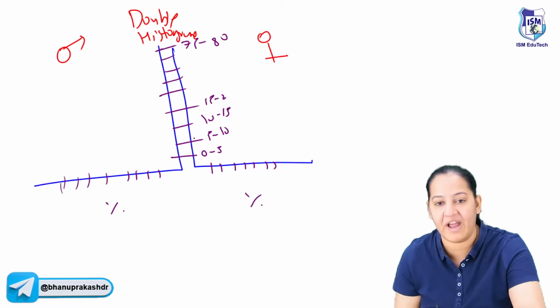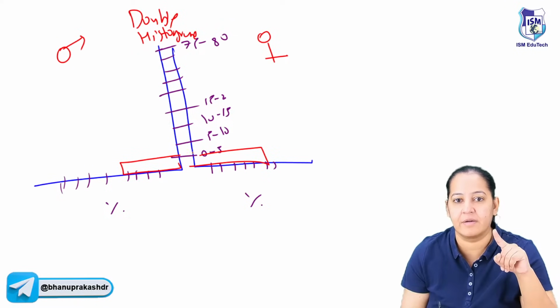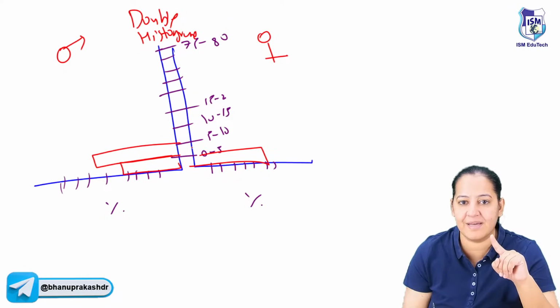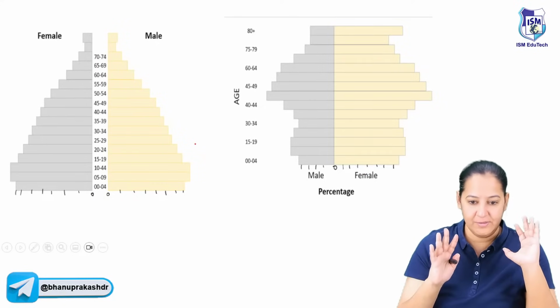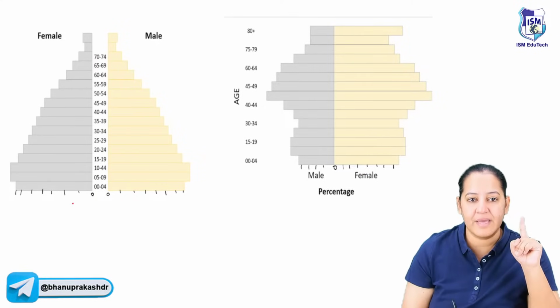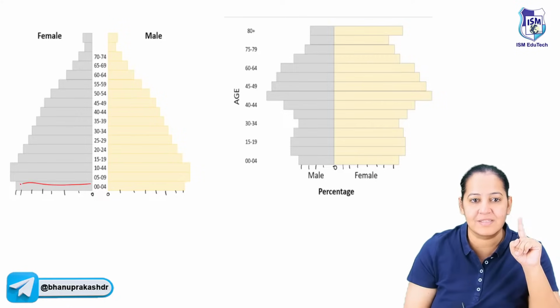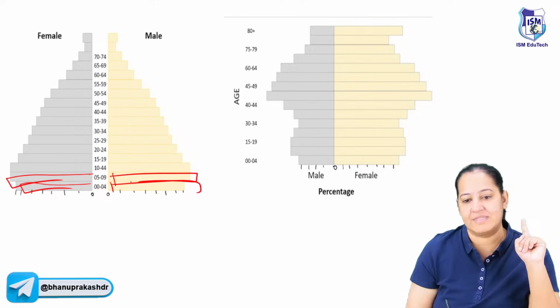Now, in the 0 to 5 age group, how many males are there and how many females are there? In 5 to 10, how many males, how many females? Likewise, we will make it. So it looks like this. Can you see the colors here? Say yes if you see. You can see this is the percentage here. This is the males, this is the females. Or else this can be female, this can be male. So on one side we have male, on the other side female.